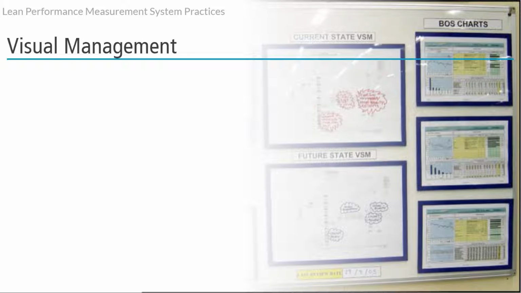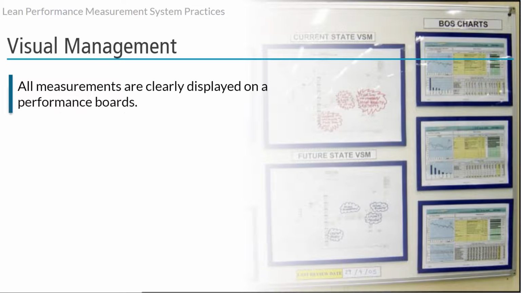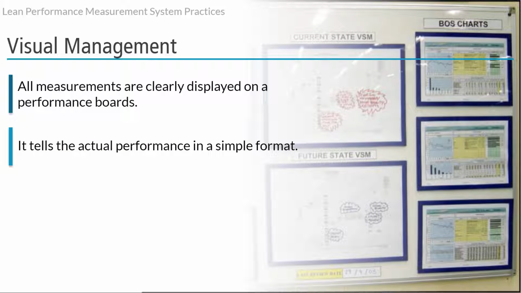Visual management is the display and recording of every cell, value stream, and strategic measurement on a performance board. There are no secrets in a lean company. Think of a performance board as a storyboard. It tells the actual performance of the area in such a simple format that anyone can come up to the board and read it without asking questions or waiting for a presentation.